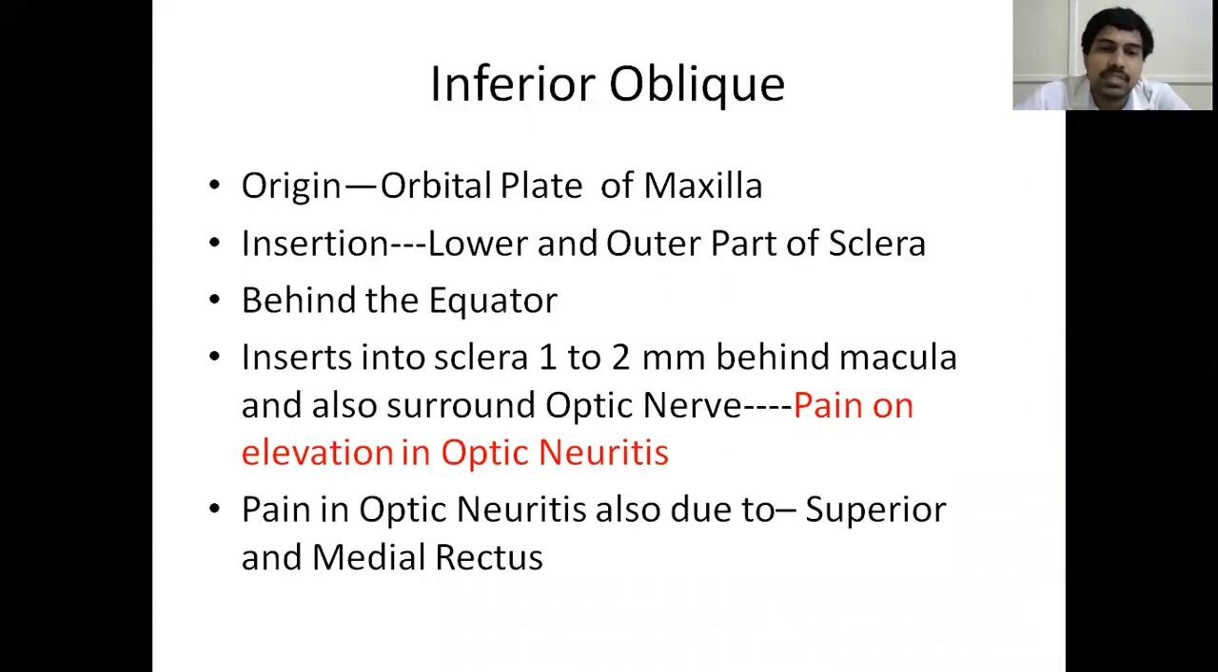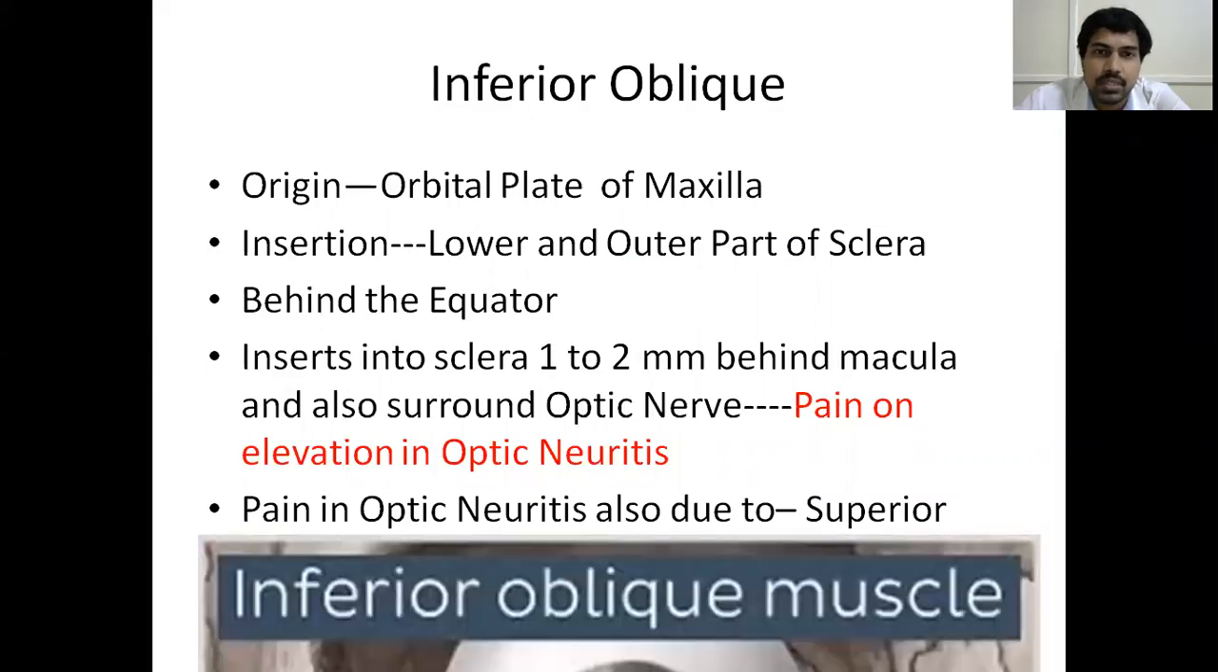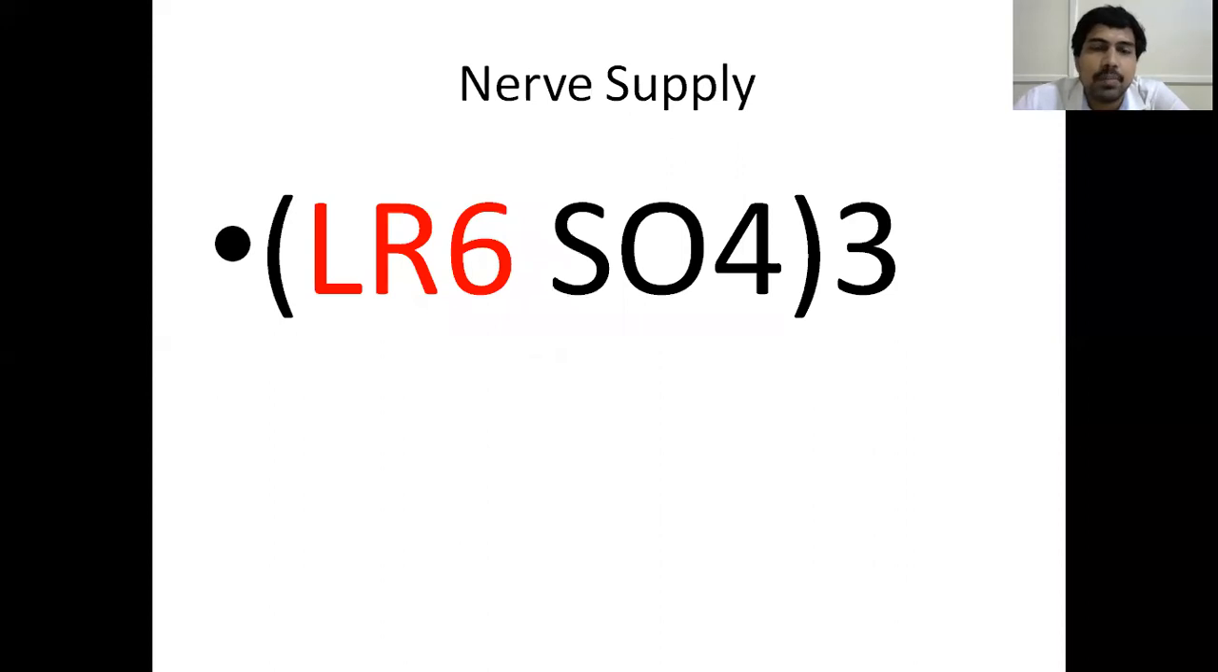Similarly, the superior rectus muscle and medial rectus muscle insertion fibers also pass close to the optic nerve, and so they can also be inflamed in case of optic neuritis and then cause little pain. Okay. So this is about the inferior oblique muscle. Now, what is the nerve supply of all these muscles?